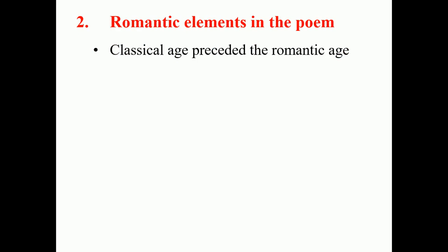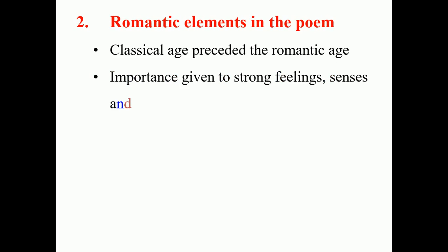Classical age preceded the romantic age. So before the coming of the romantic age, what was existing? There was the classical age. From the classical type of poem, it led to the emergence of the romantic age. What was the reason behind it? Because classical poems were giving importance to reason and order. But romantic poems gave importance to strong feelings, senses, and imagination. So this was the reason behind it.